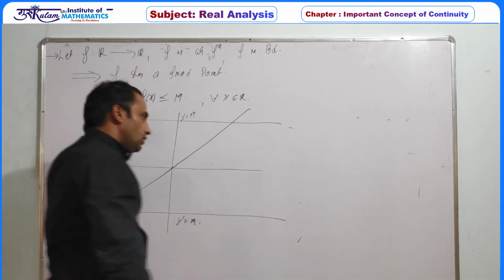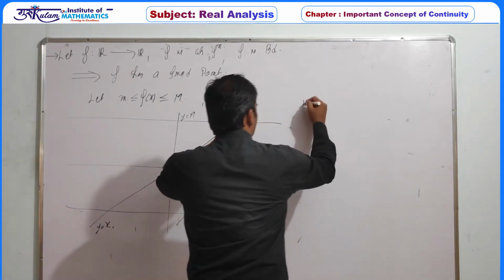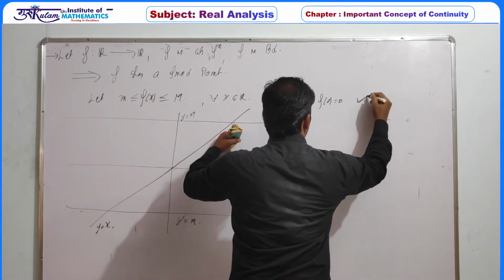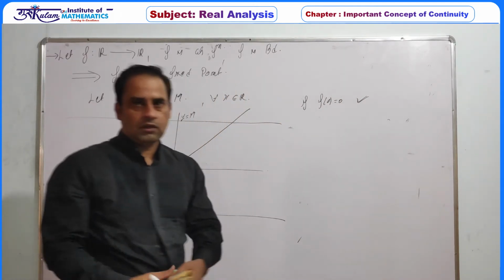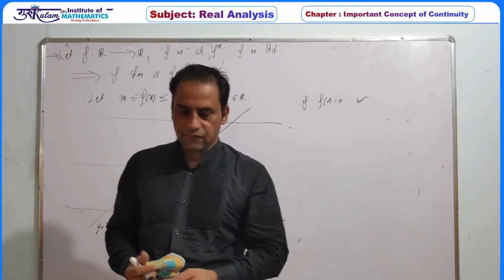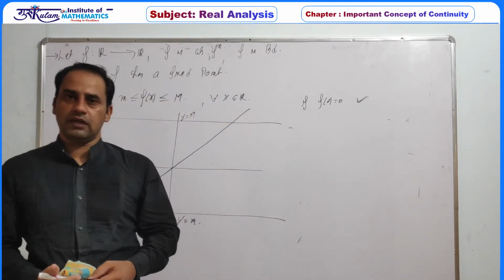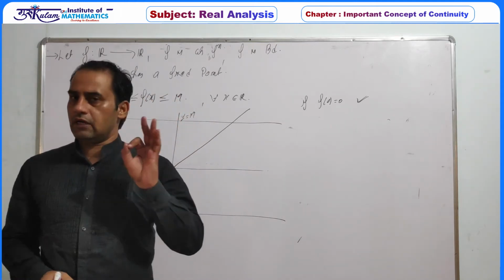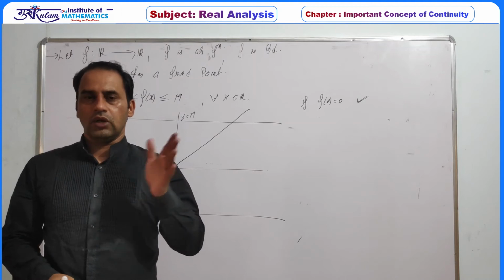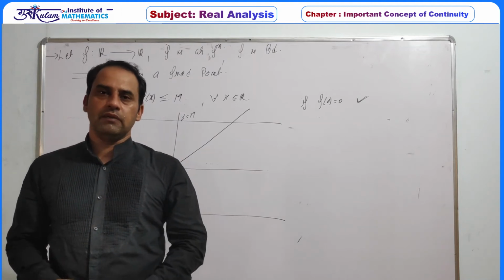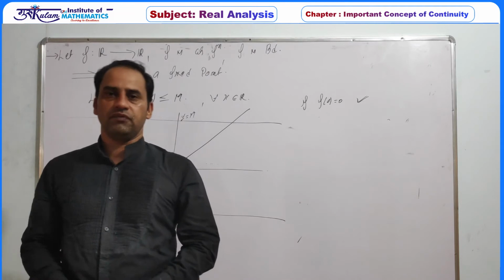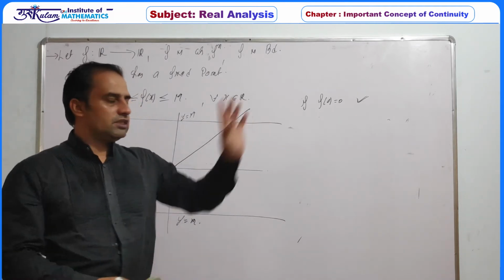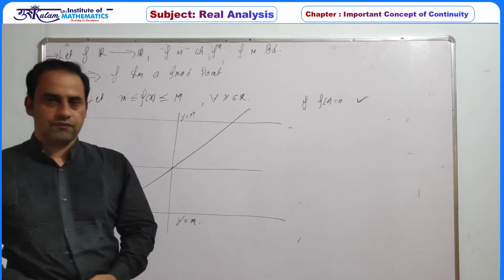Now at 0, the first situation: if f(0) is 0, then definitely 0 must be a fixed point. So whenever your function is defined from the real line to the real line and you have to identify whether it has a fixed point, if f is bounded, definitely there exists a fixed point. Then you have to decide whether a positive real number or a negative real number is the fixed point. So just calculate the value at 0. If f(0) is 0, then definitely 0 must be a fixed point.